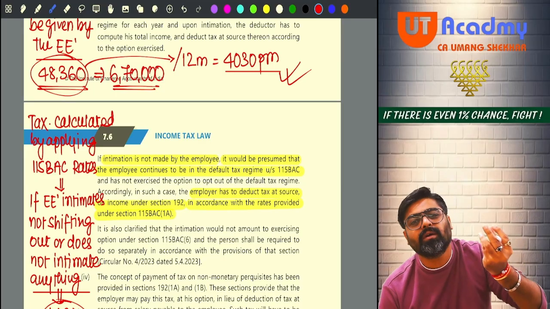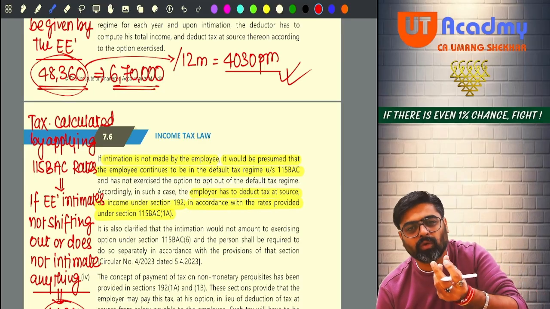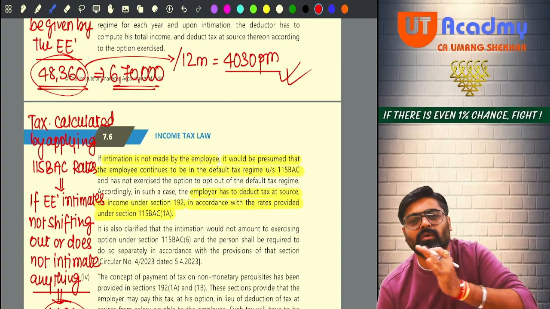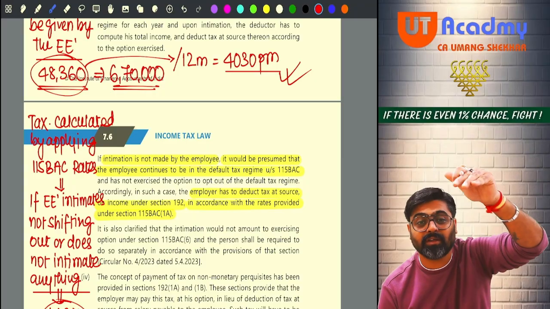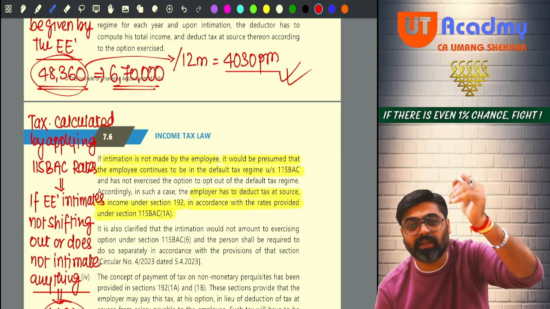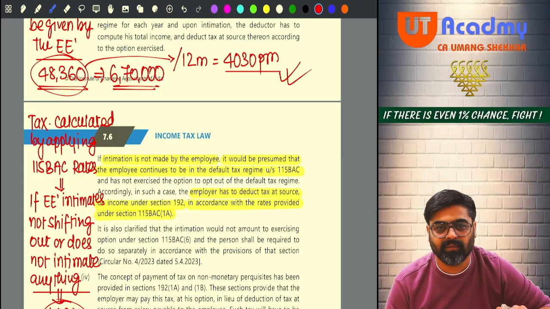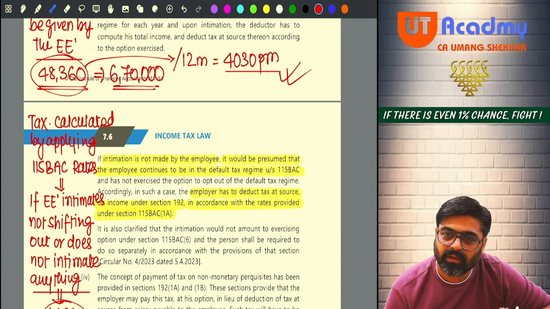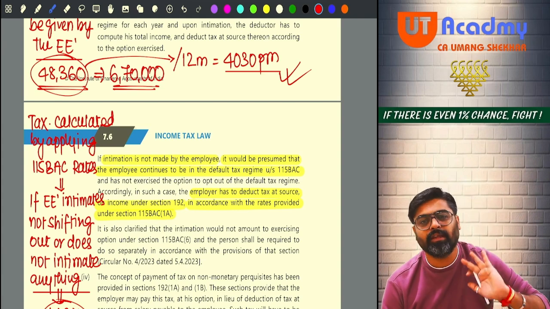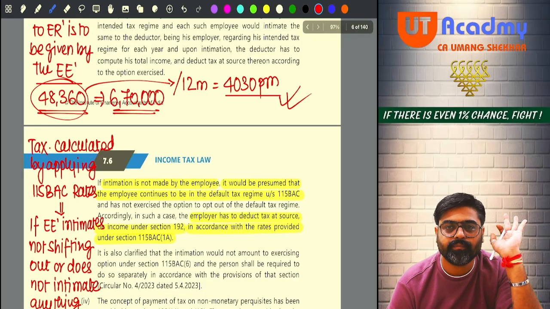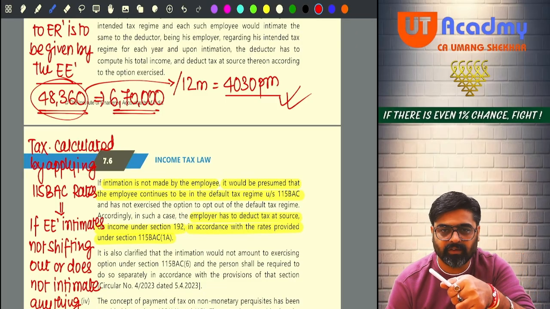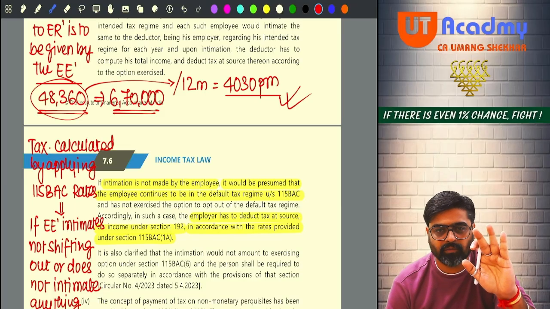The tax deduction amount is going to come a little bit less only. Why? Because standard deduction is not considered out of 60,000 every month. Getting my point? So it is advisable to calculate the TDS like this. Okay, so 48,360 is the total tax which is to be deducted.